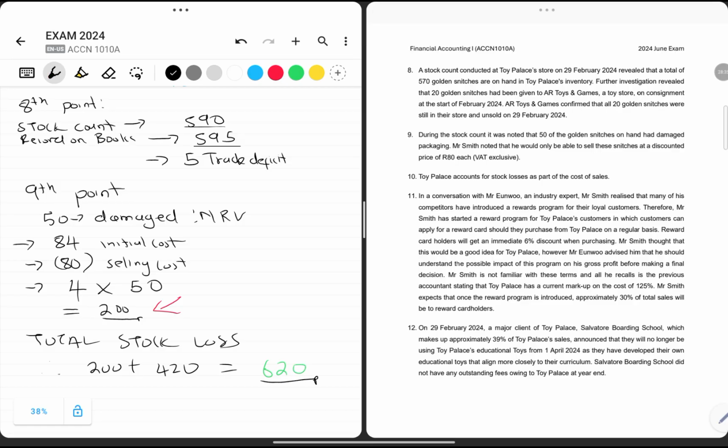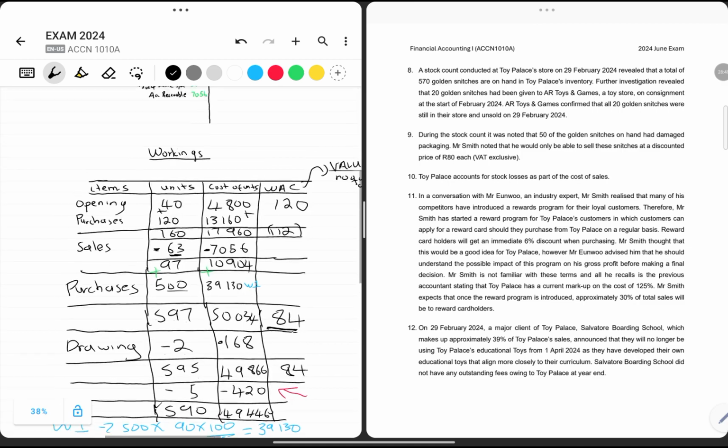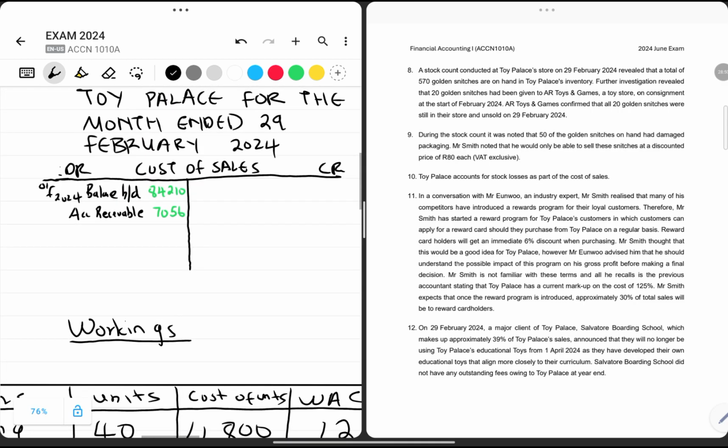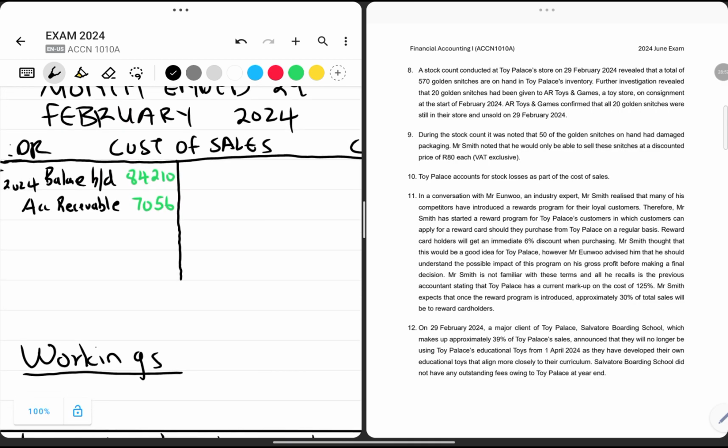So this stock loss, we need to account for it. We are supposed to account for it as a separate expense, but they say it is going to be accounted on the cost of sales ledger. So we need to go back to our cost of sales ledger and account for the stock loss. Remember, the stock loss is coming from the inventory account because we are using a perpetual inventory system.